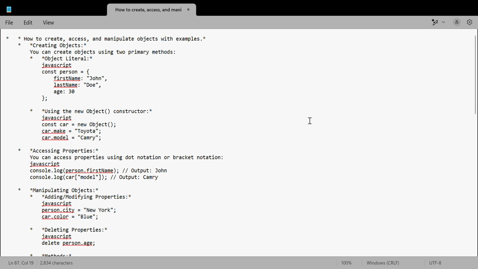Today we are going to discuss some important topics of JavaScript. Let us explain objects in JavaScript. Let us discuss what objects are in JavaScript.